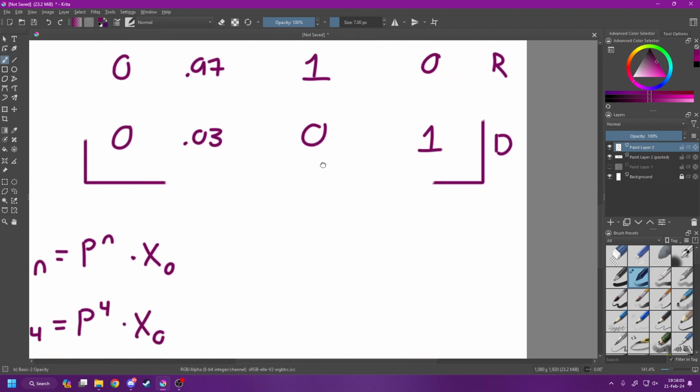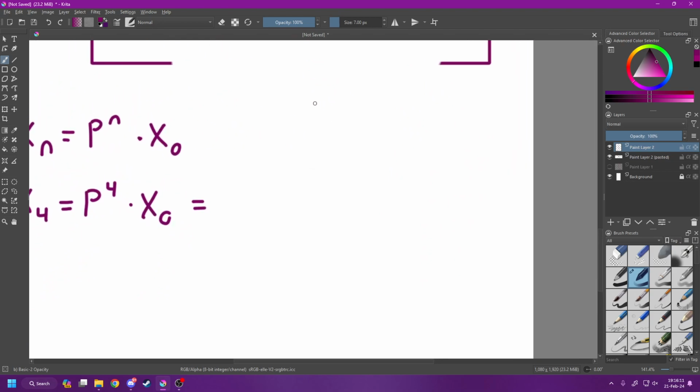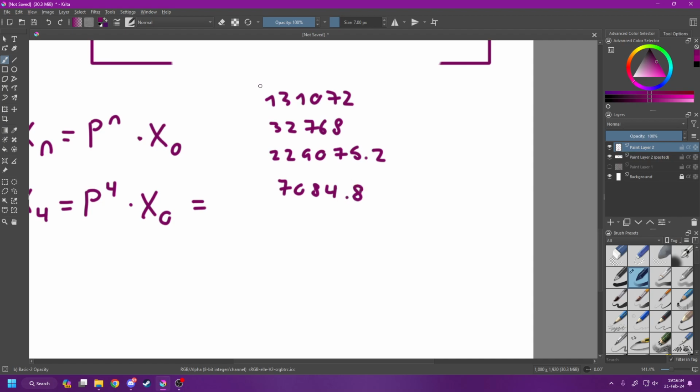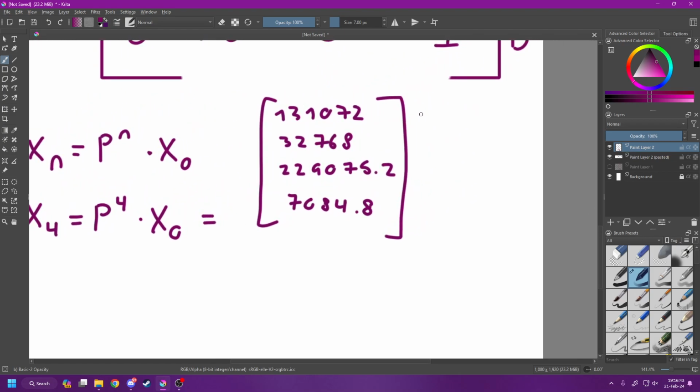And doing that in a calculator will get us a matrix that looks like this: 131,072, 32,768, 229,075.2, and 7084.8. This is the matrix solving this will get us, which means that 131,072 people after 4 years will have remained never infected throughout the time.